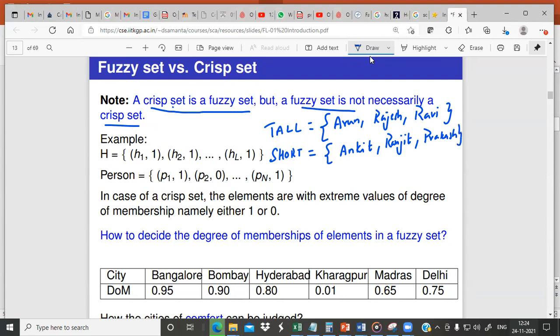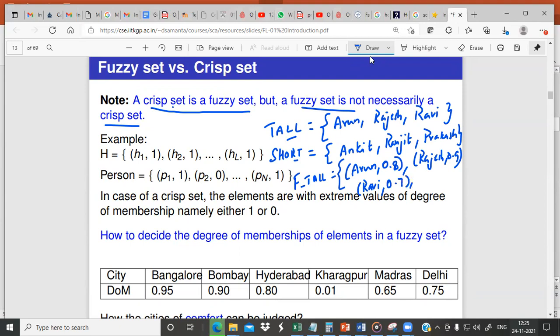Now I can create a crisp set for tall. So these two are crisp sets. Now I can create a fuzzy set for tall, say I'm calling it F tall, fuzzy of tall. Arun is already in the tall set, that's not an issue. I'll give some degree of membership value, which represents how much he is tall: 0.8. Say Rajesh 0.9. Say Ravi 0.7.